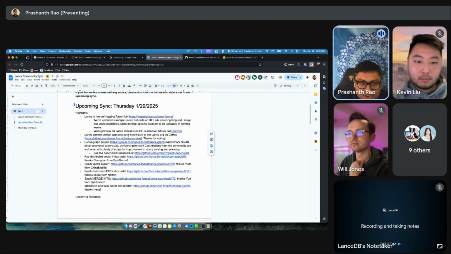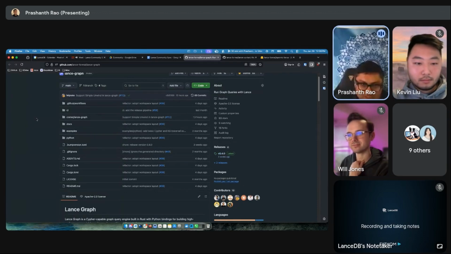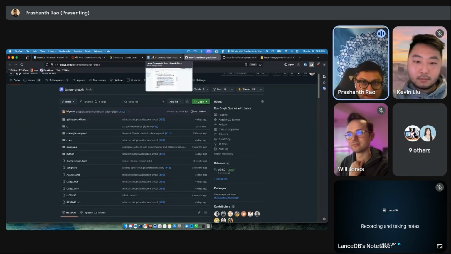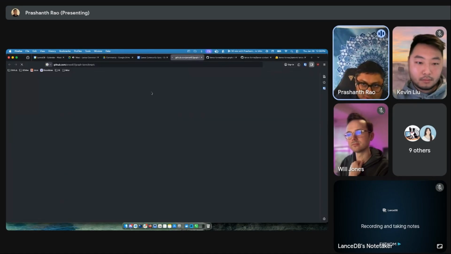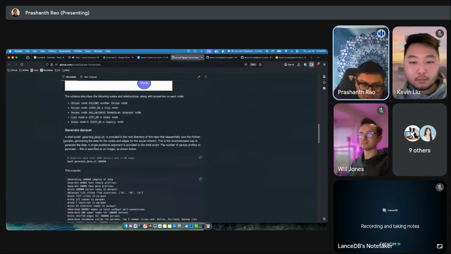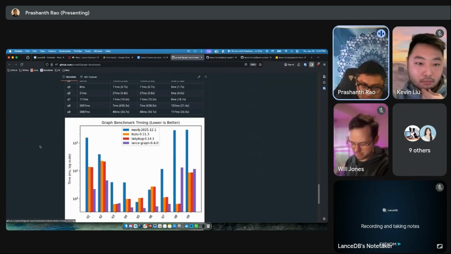The same is also true for the Lance Graph project, which also was started by Benan, but now is gaining a lot more traction. So this one basically has had a few releases in the last couple of weeks. And we also ran a benchmark on the Lance Graph project. We posted about that on LinkedIn last week. The good news is that the Lance Graph benchmark is performing quite well already without any major optimizations in place. This is a benchmark suite that I ran where the last two queries are the ones that it's slower than some other solutions.